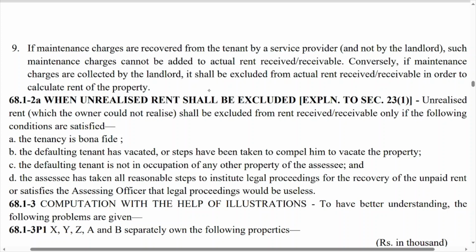Up till now we have learned step number 1, that is reasonable expected rent of the property. In that we had learned MV or FR, whichever is higher but subject to SR. You have to take the higher value from MV and FR, then compare the same value with SR. If it is less than SR, then you have to consider that value. That means again you have to do whichever is lower.